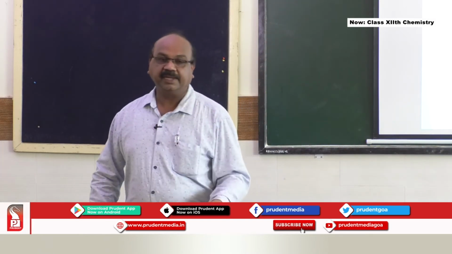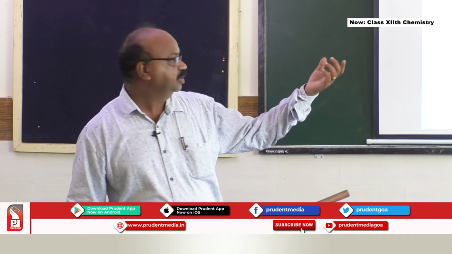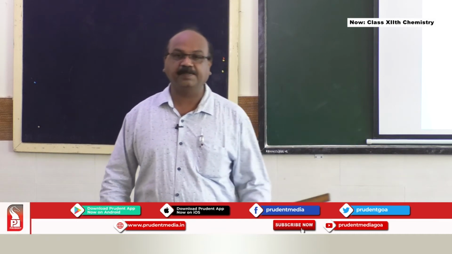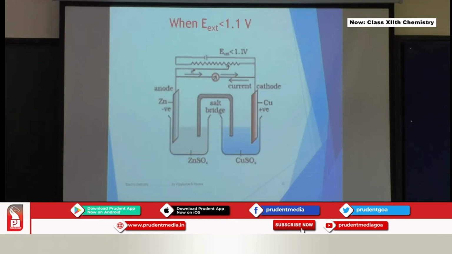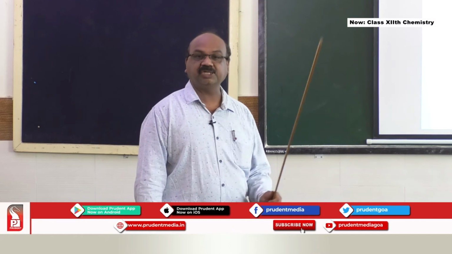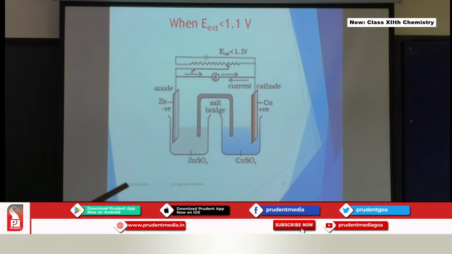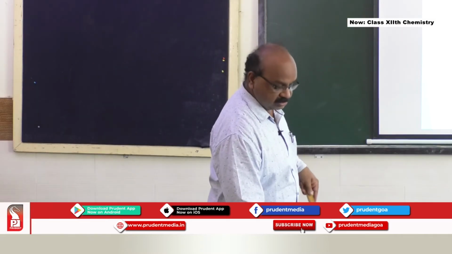That means the Daniell cell gives you a voltage of 1.1, and if you connect a battery outside that Daniell cell whose voltage is less than 1.1, under this condition what is going to happen to this Daniell cell? When the voltage is less than 1.1, this cell will function normally as it was functioning earlier. That means zinc will undergo oxidation, copper will undergo reduction. Zinc oxidation, copper reduction. That is when the E external battery is less than 1.1 volt, this is going to happen.